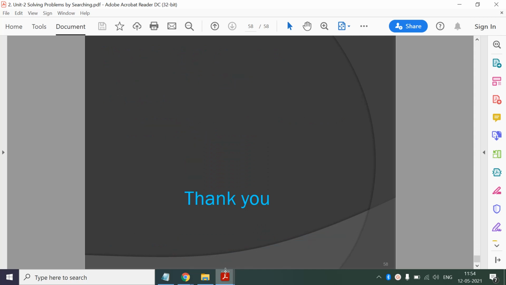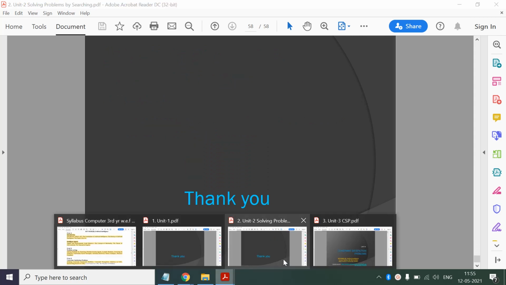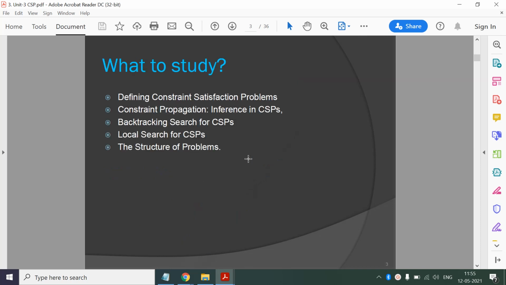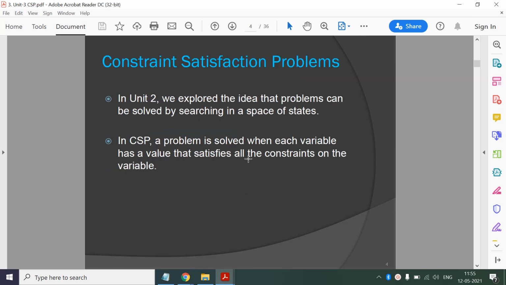That was regarding unit 2. And finally unit 3, that is constraint satisfaction problem. Okay, so again this is a search problem. But here along with the other information we maintain the constraint information.